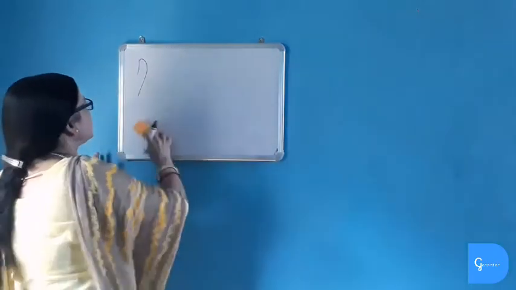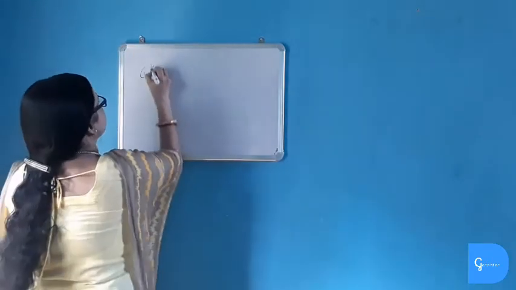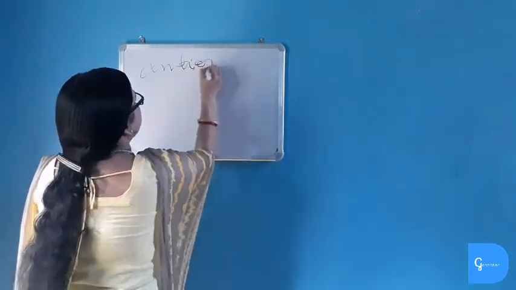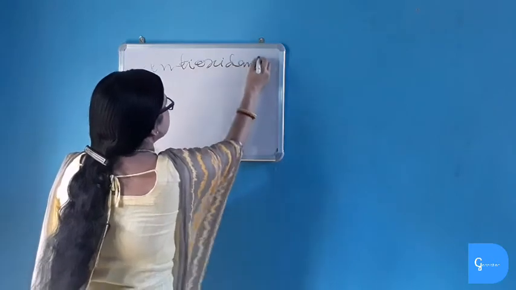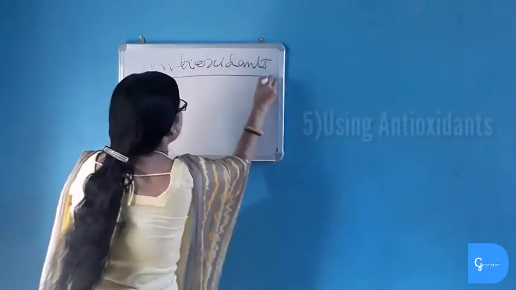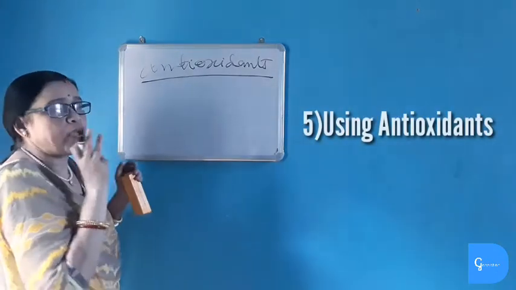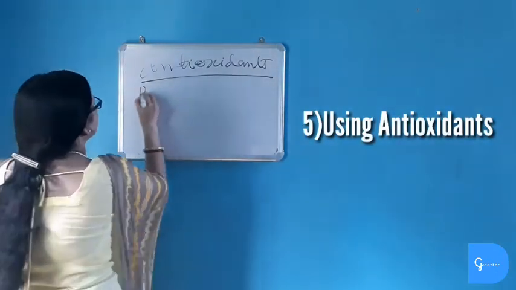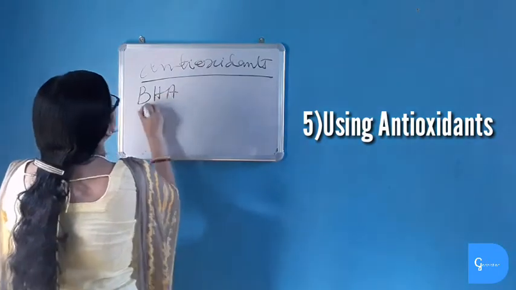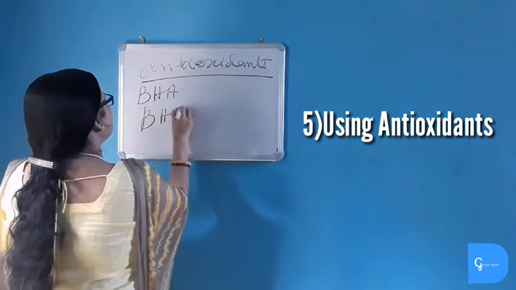And now the last method is by using antioxidants. What are antioxidants? Antioxidants are reducing agents and they prevent oxidation. There are two main antioxidant agents. What are they? BHA and BHT.